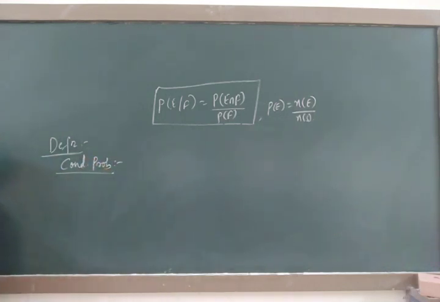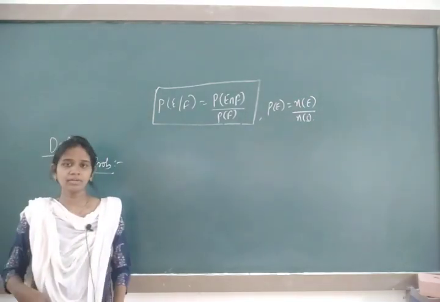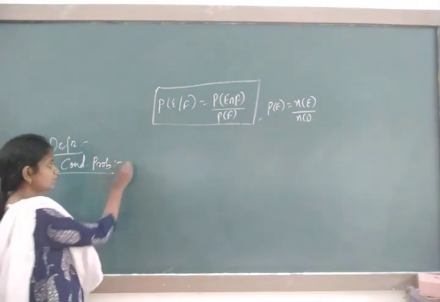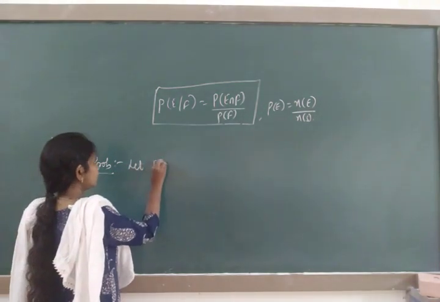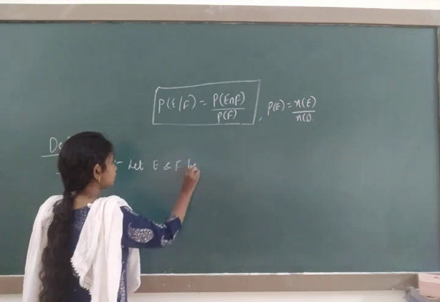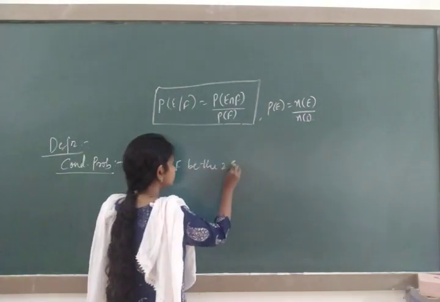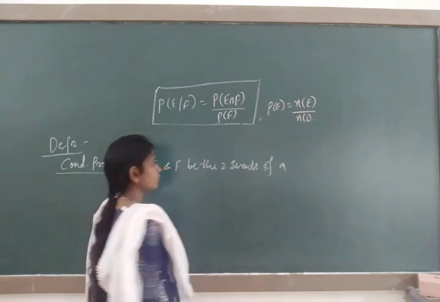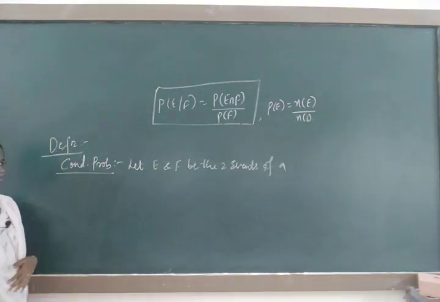So till now, we have taken a minimum of 2 events. So we will take 2 events. Let E and F be the 2 events of a random experiment.